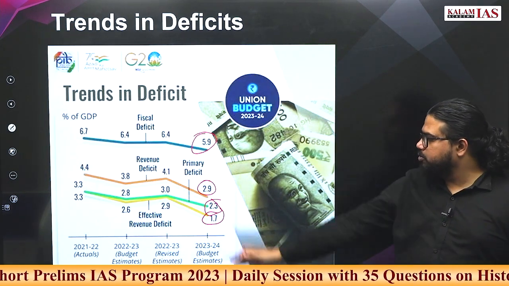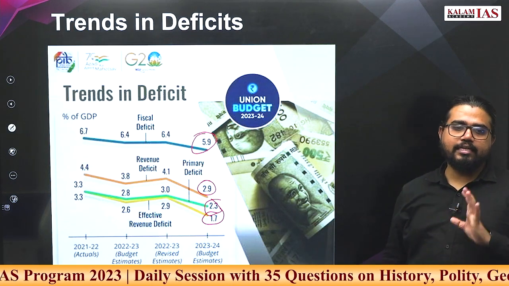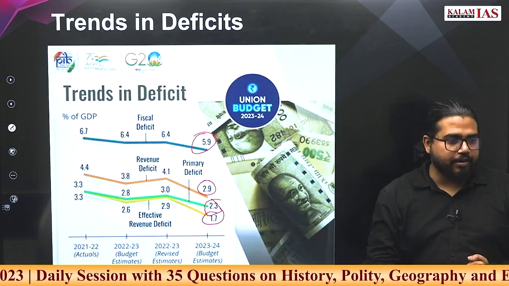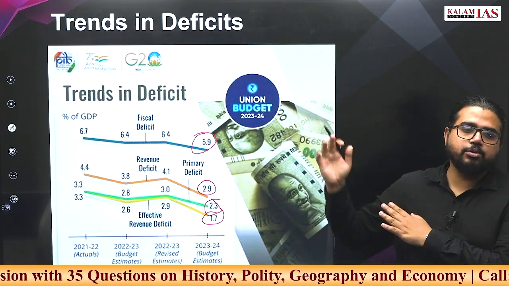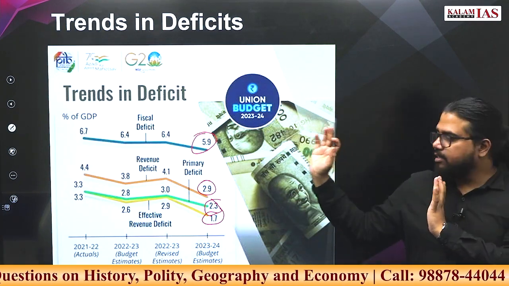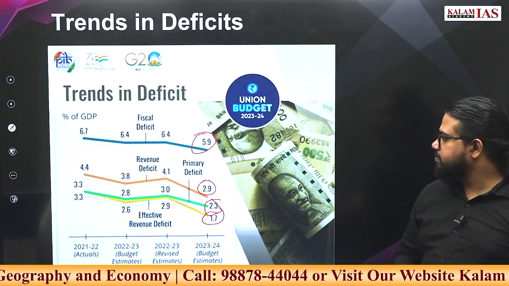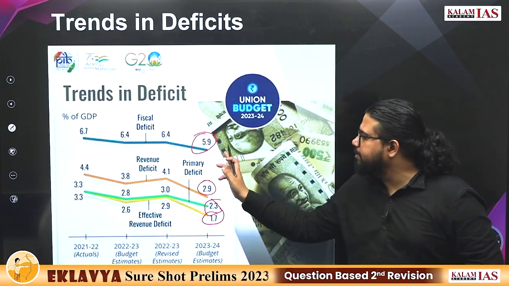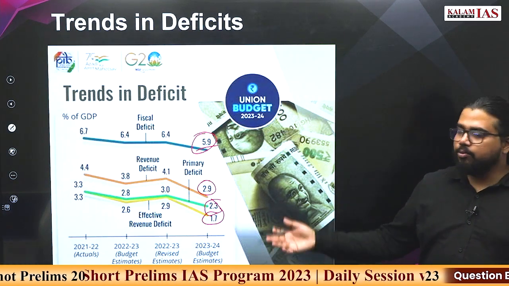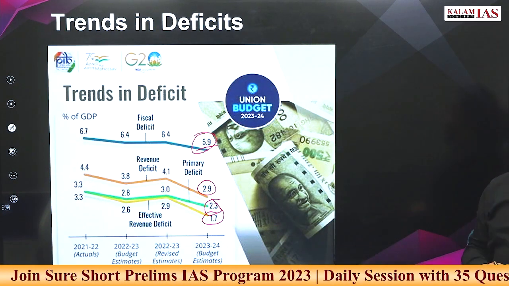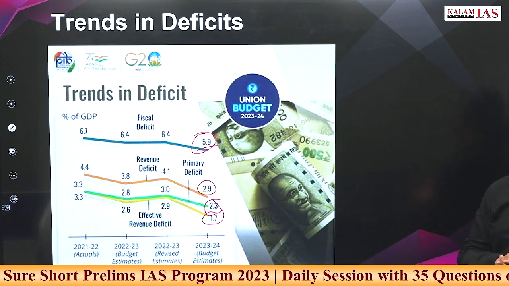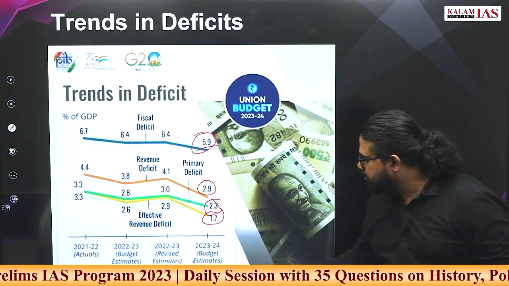Mostly numbers are not too important, but at least the trend, a question can be framed on this, and basic concepts which we discussed in the last class, you must be very clear with that. All are following a similar pattern. This is due to the pandemic, it is in these ranges. Otherwise, we'll see what the FRBM targets are in the next slide.